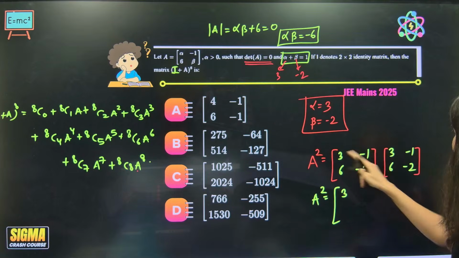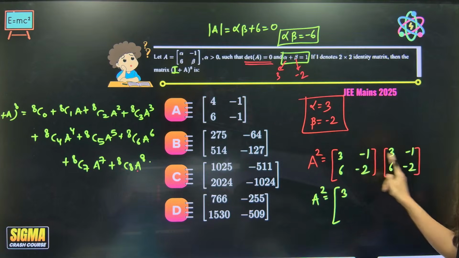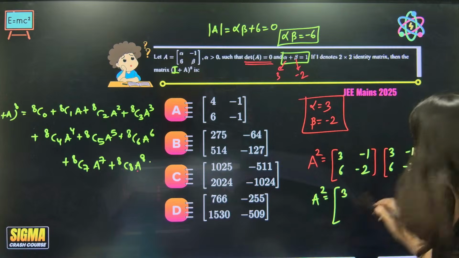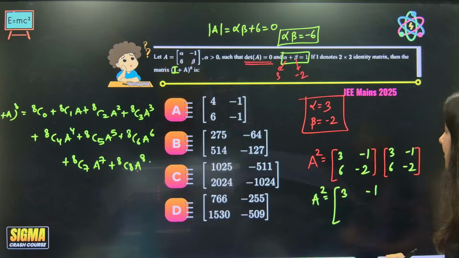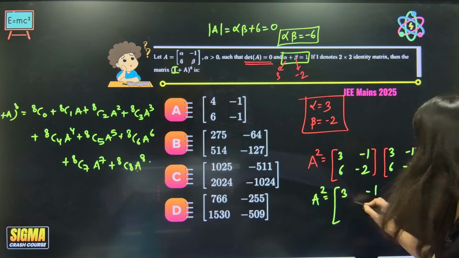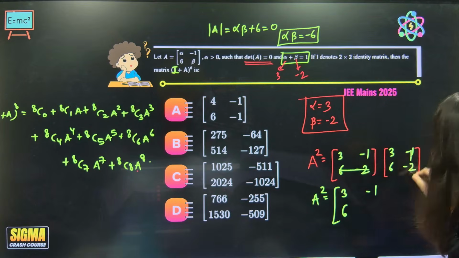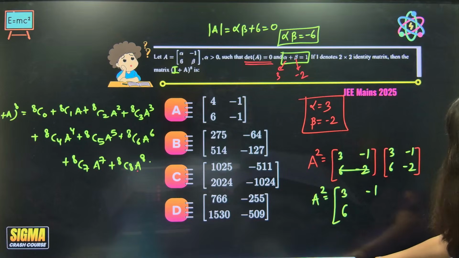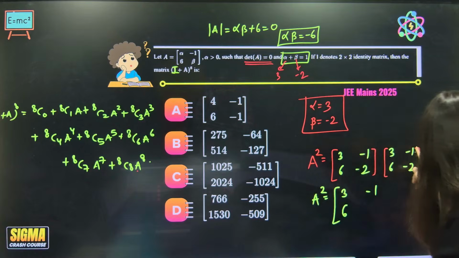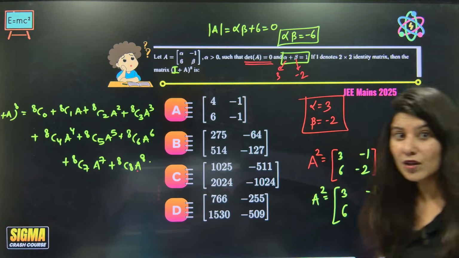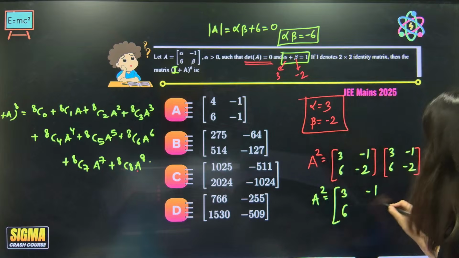Next: minus 3 plus 2, that is minus 1. Next: 6 3s are 18 minus 12, that is 6. And last: minus 6 plus 4, that is minus 2.